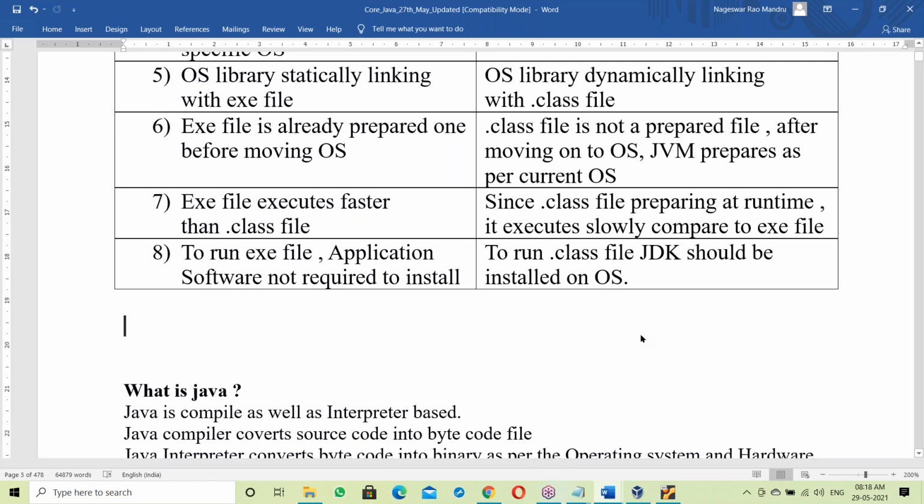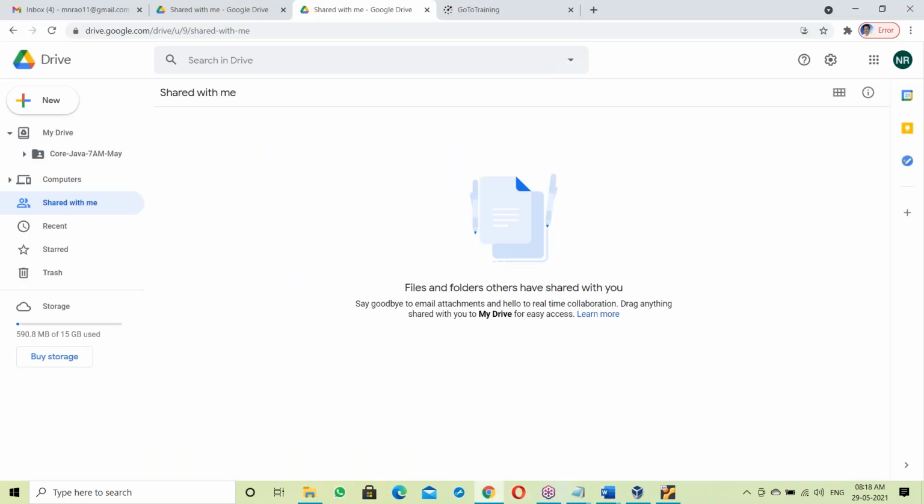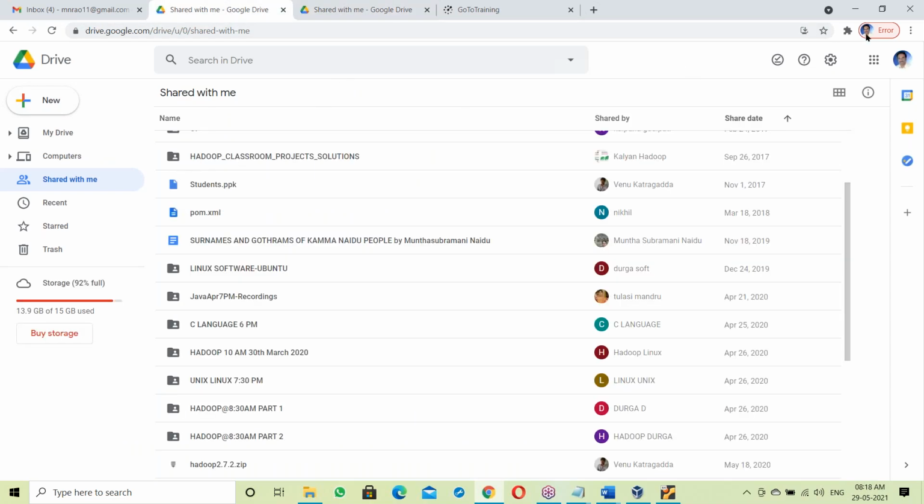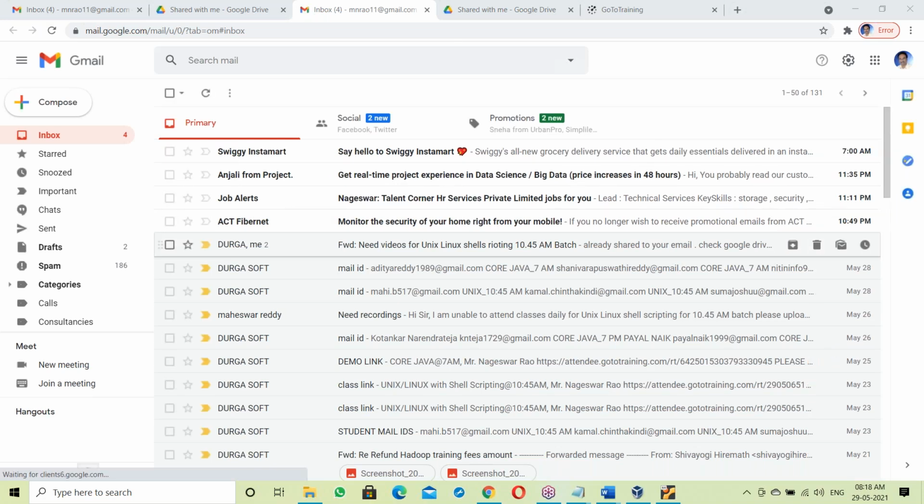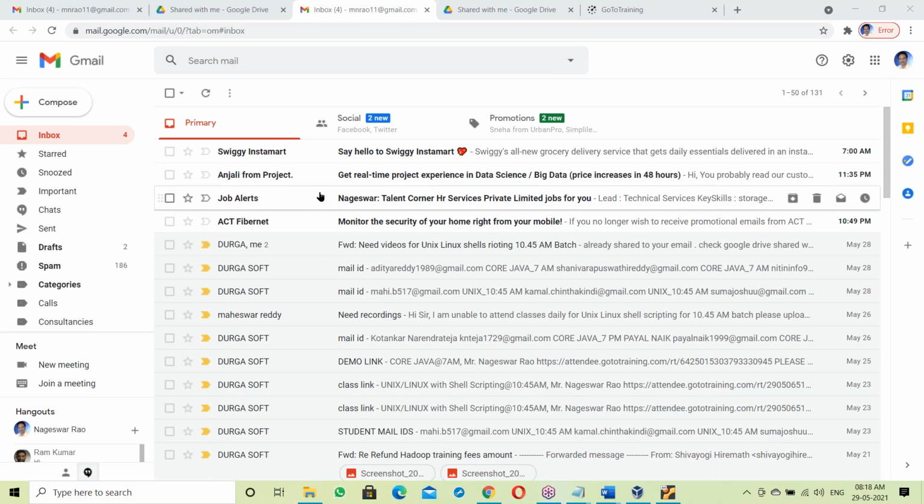Download from the Google Drive. Don't download from your Gmail. You will receive the mail, but don't download the software from the email. If you try to download from the email, it will ask for permissions. So go to the drive; from the drive you can download directly.